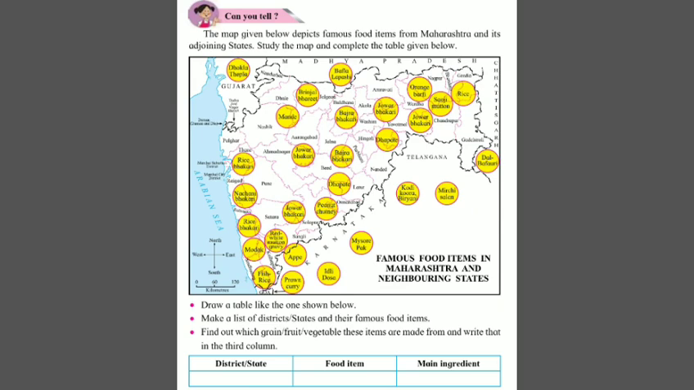Now see students, can you tell? See a map given below. It shows famous food items from Maharashtra and its adjoining states. You have to study the map and complete the table given below. Like draw a table like the one shown below on page number 39. Make a list of districts, states and their famous food items. Find out which grain, fruit, vegetable these items are made of and write that in the third column.